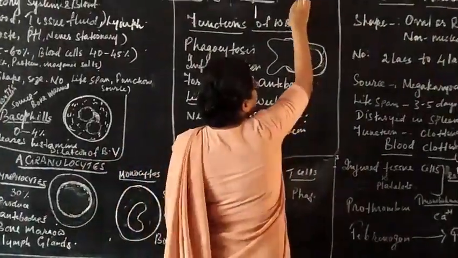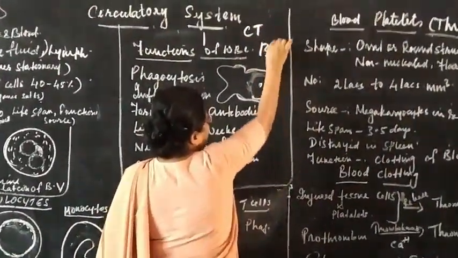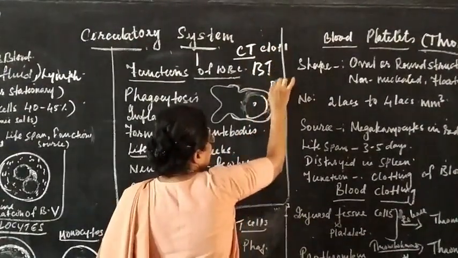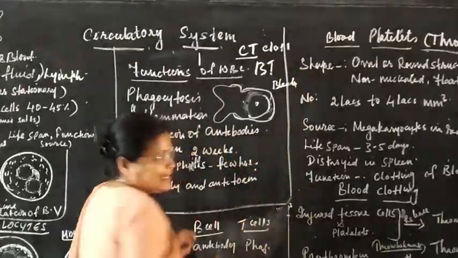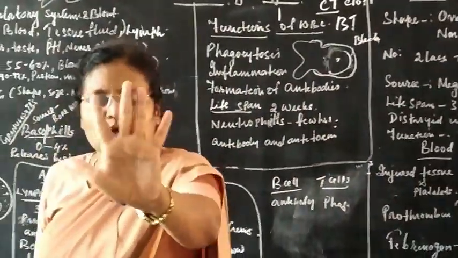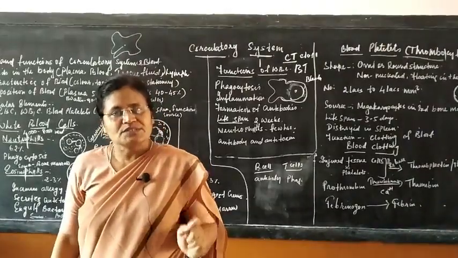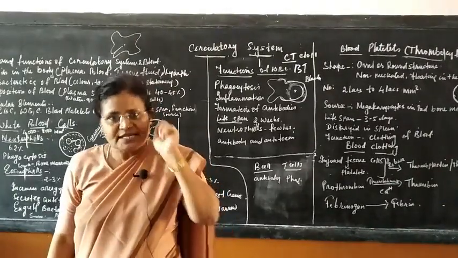There is a thing called CTBT. CT is your clotting time and BT is your bleeding time. The bleeding time or clotting time should not be more than 5 minutes. If your bleeding goes on for more than 5 minutes, there is some problem with your system.